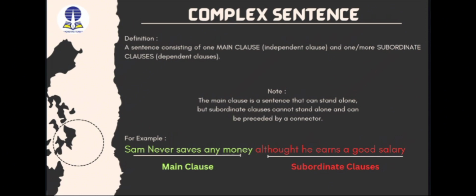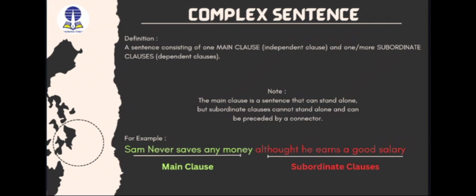Based on the definition, a complex sentence is a sentence consisting of one main clause or independent clause and one or more subordinate clauses or dependent clauses. In a sentence, there are of course clauses. A clause is a combination of words that must contain a subject and a verb. Every sentence has at least a main clause and a dependent or subordinate clause.